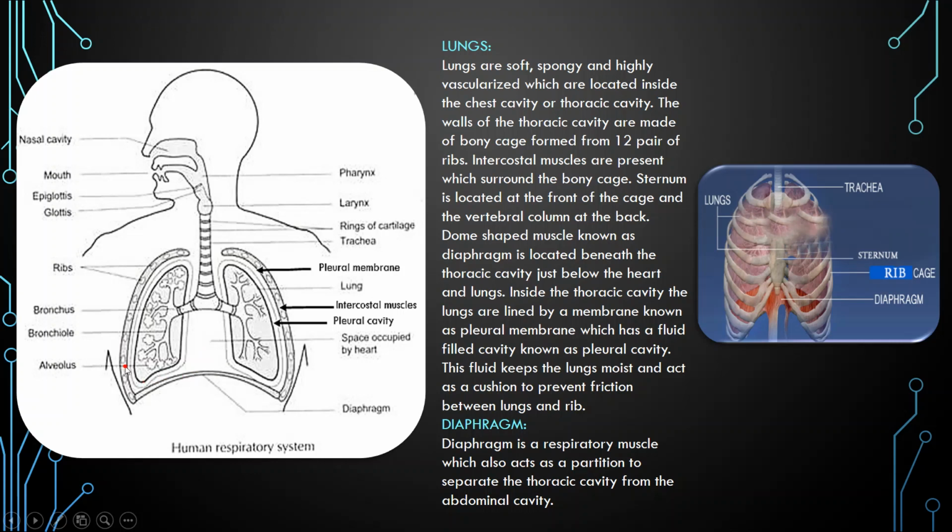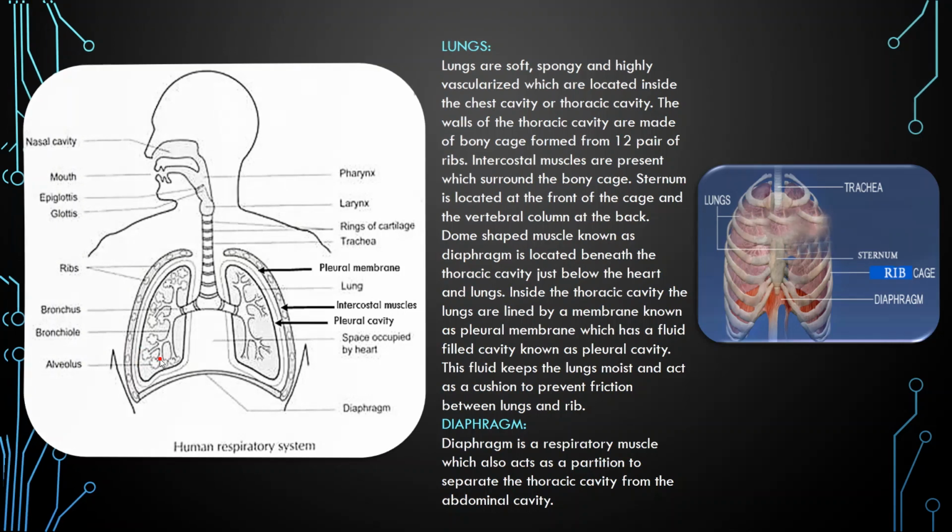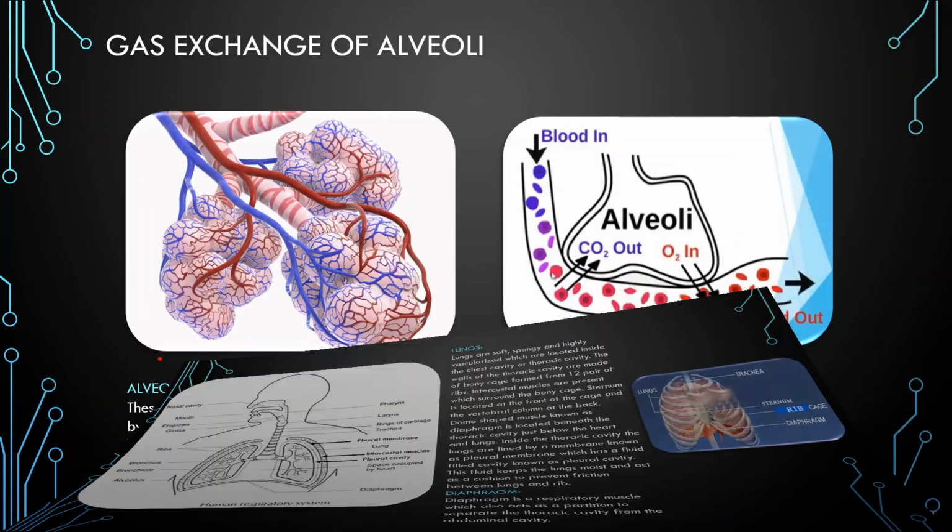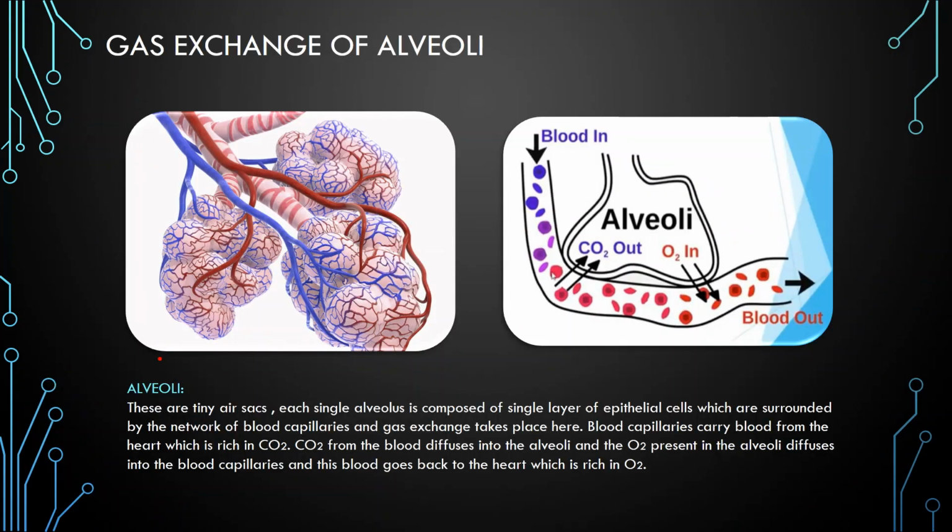Now we come again to the bronchioles. You see here the bronchioles end in a sac-like structure known as alveolus. Now we will look at the detailed structure of alveoli. In this diagram you see a bunch of alveoli. They are tiny, thin membranous sac-like structures surrounded by a network of blood capillaries.